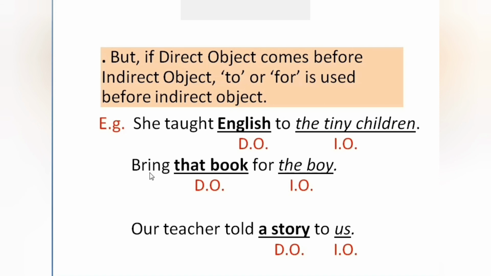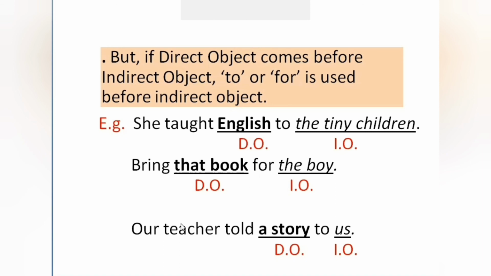Second example, bring that book for the boy. So here that book is the direct object, what question comes. The boy is the indirect object, who or whom question comes. But before the indirect object, for is used. Bring that book for the boy. So here for has been used before the indirect object, the boy.